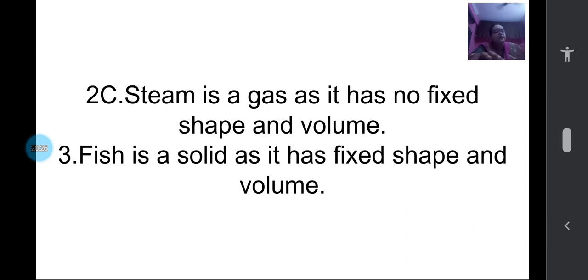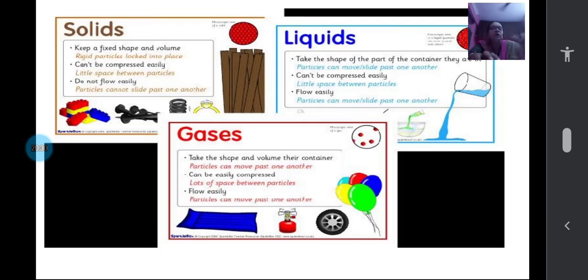It is up to you to complete it on your own, children. So today's learning is solids, liquids and gases. Surrounding us various things are there. How are they classified as solids, liquids, gases? I hope you have understood that. So what are the properties for solids, what are the properties for liquids, and what are the properties for gases? If you have any doubt, again you watch the video, read the textbook. When you try the worksheet on your own, you will be able to understand it better.